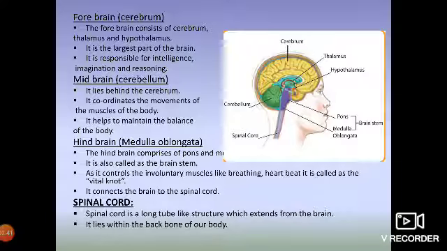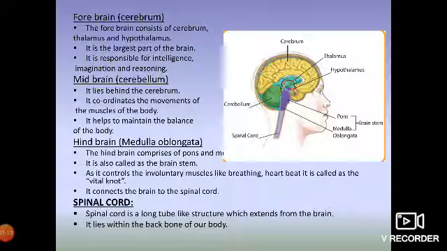Next comes the midbrain. It lies behind your cerebrum. It is called the cerebellum. You can see that green color structure in it, right? This is your cerebellum. The cerebellum coordinates the movements in our body, that is all your muscle movements, like walking, running, folding your hands and lifting weight. The work done with the help of your muscles is controlled by the cerebellum. The other important thing is that it is used to maintain the balance of our body.